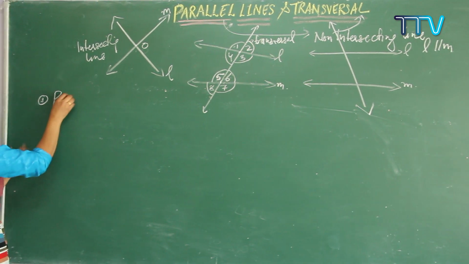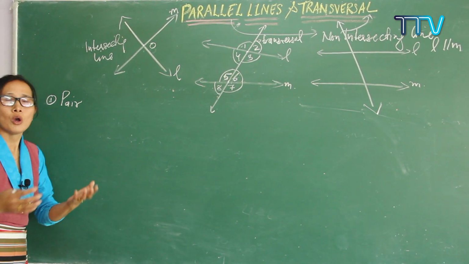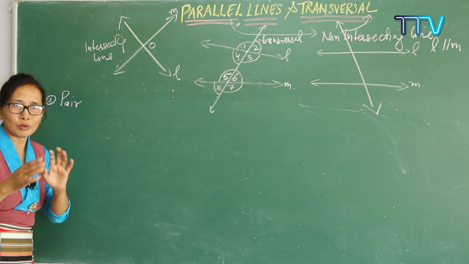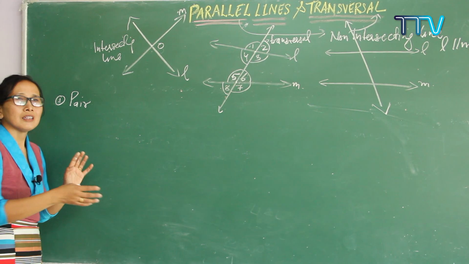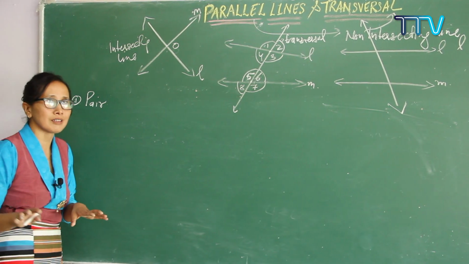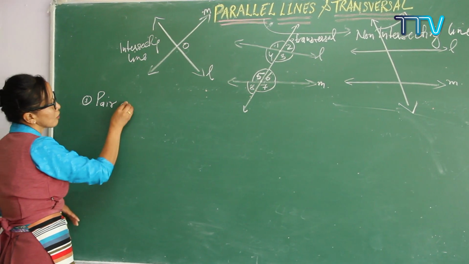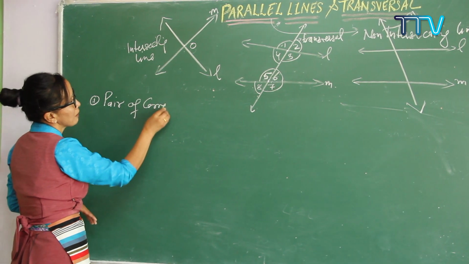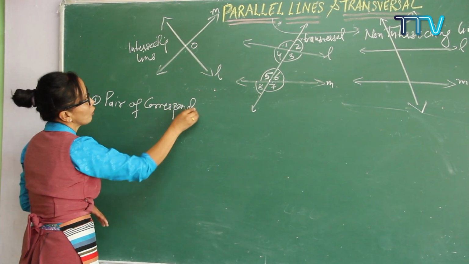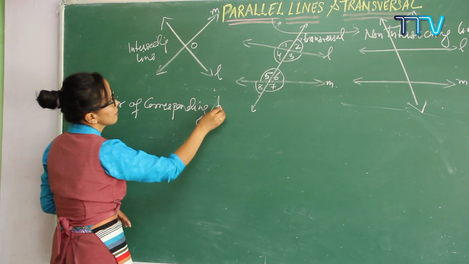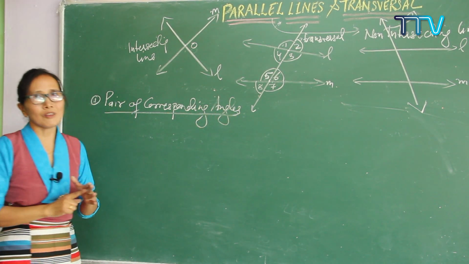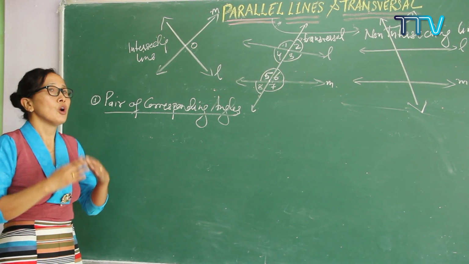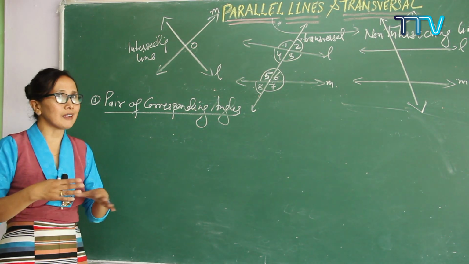You have to get this very clear so that it will be easy to do the exercise. If you know this, you can do the exercise. If you do not know this clearly, then it will be tough for you to solve the exercise. Understood? So now see pairs of corresponding angles. What is meant by corresponding angles? How do we identify them? What conditions do we need to identify whether they are corresponding angles or not?